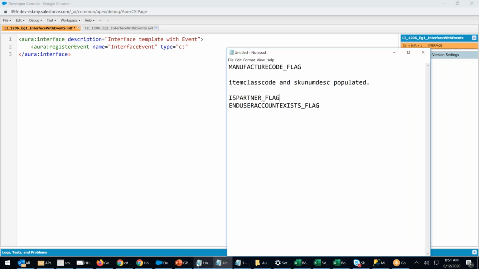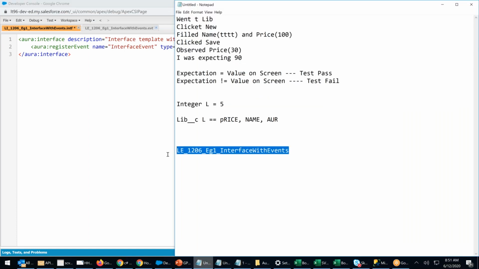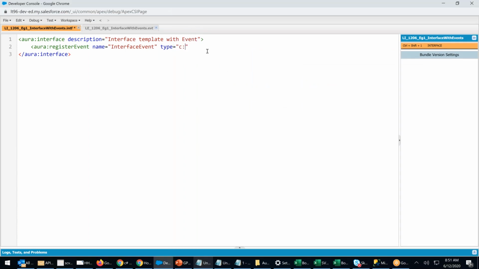This is how you register an event. The event that I just created, I'm registering it. So I have an interface, I have an event. I created an event, and that event I am registering inside the aura interface. Now I close this event. The event is registered, and inside the event there is an attribute.